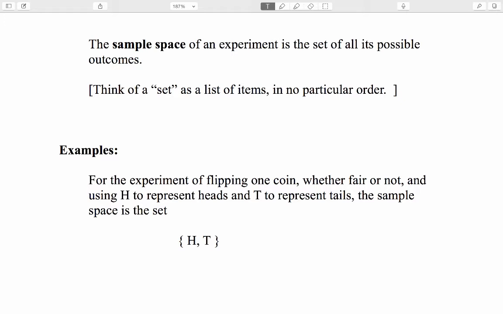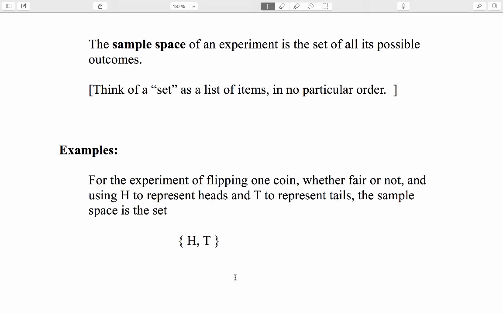So for example, for the experiment of flipping 1 coin, whether fair or not, and using H to represent heads and T to represent tails, the sample space is the set of these 2 items. So one outcome is just H, the other outcome is just T.